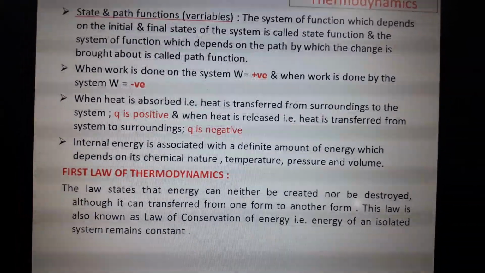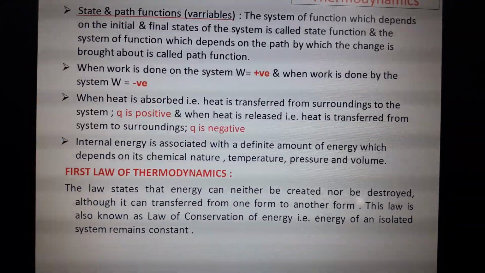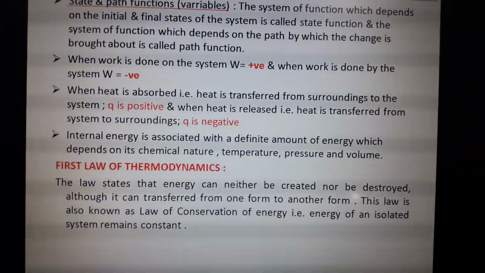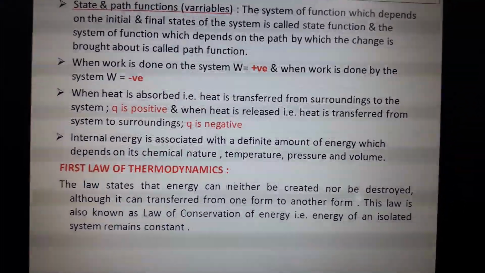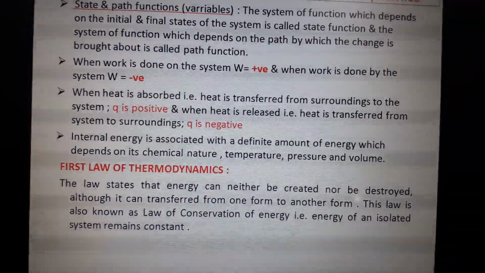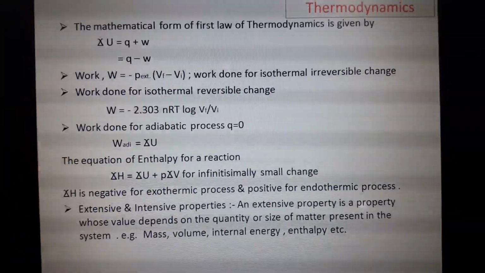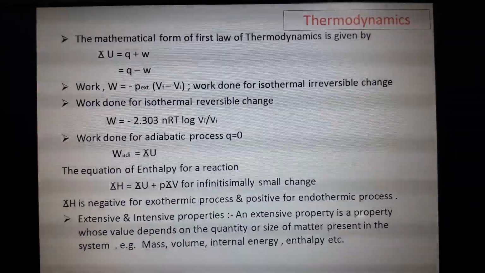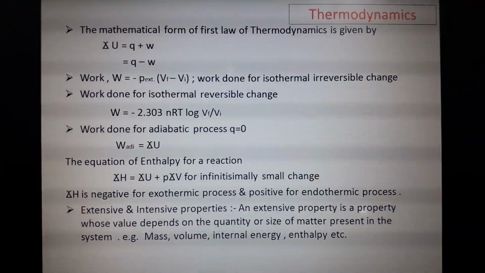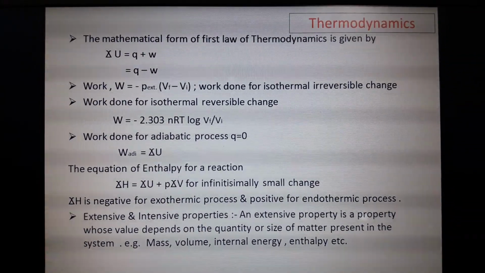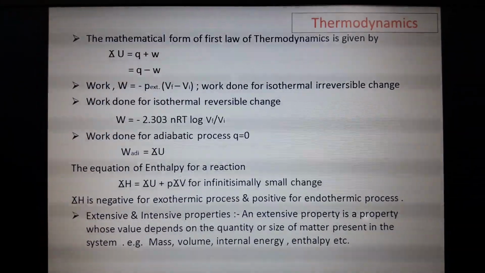The first law of thermodynamics. What is the first law? The law states that energy can neither be created nor destroyed, although it can be transferred from one form to another. This is the first law of thermodynamics, and it is also known as the law of conservation of energy. The mathematical form: delta U equals Q plus W, or delta U equals Q minus W. Plus W is work done on the system, and minus W is work done by the system. This is the formula.